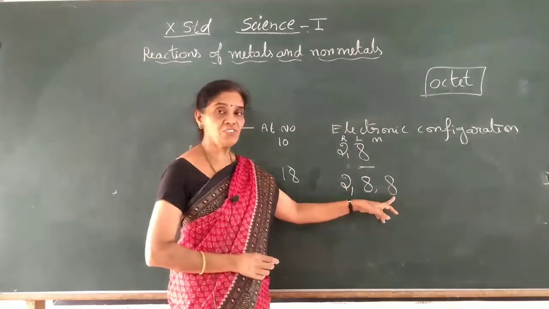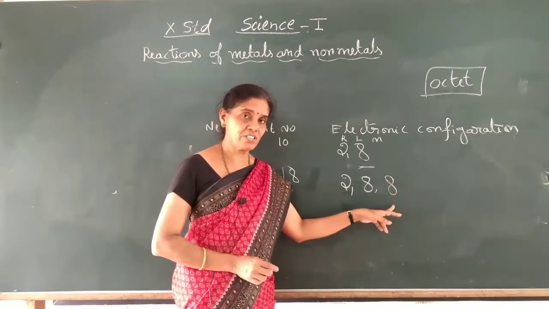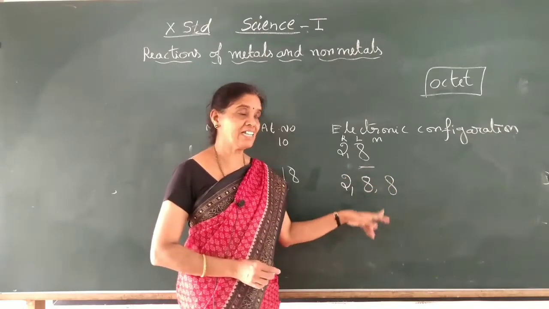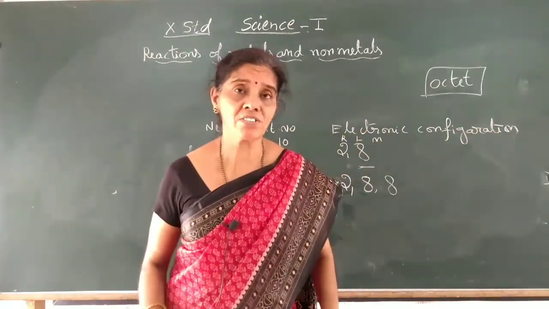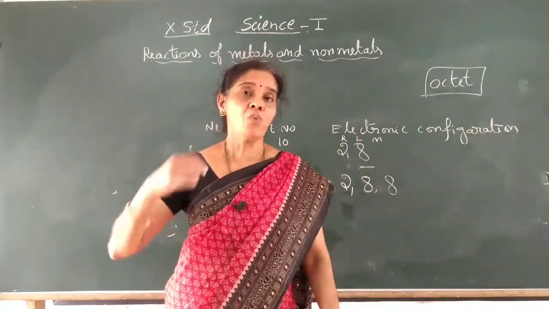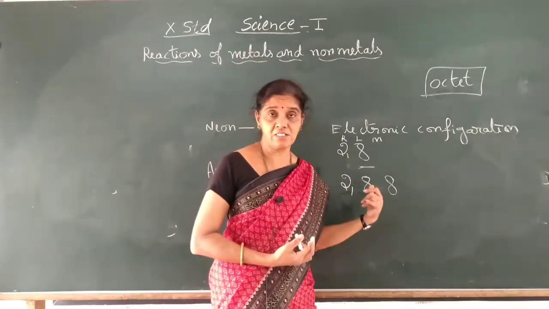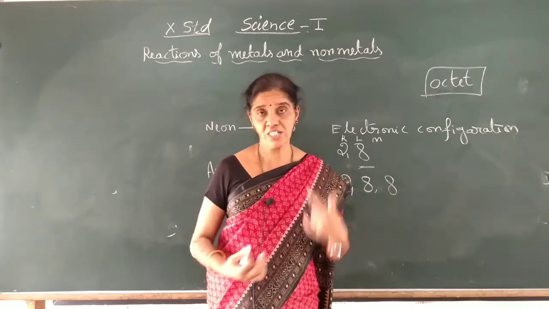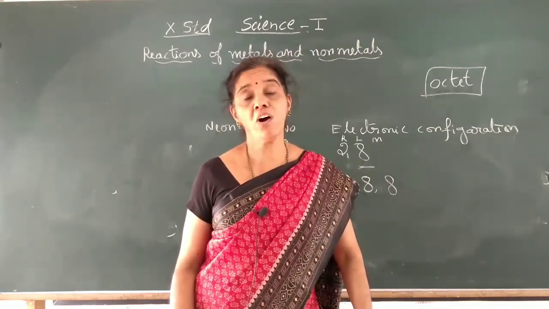Here again we have 8 electrons in the outermost shell or valence shell, exactly filled with 8 electrons, the octet structure. This is the stable structure. Elements have a tendency to attain this structure, a completely filled valence shell, especially with 8 electrons.